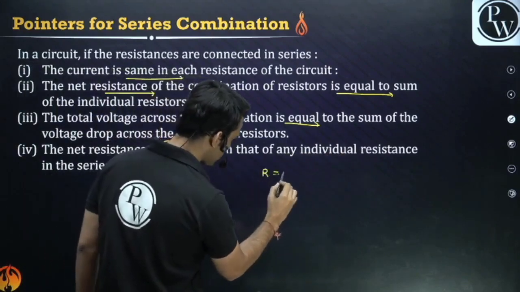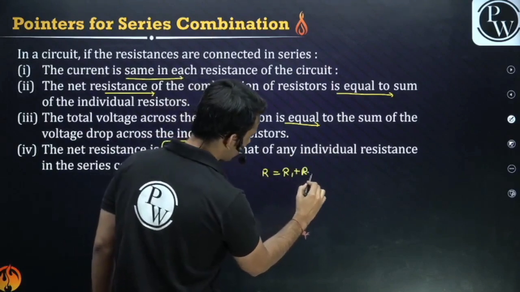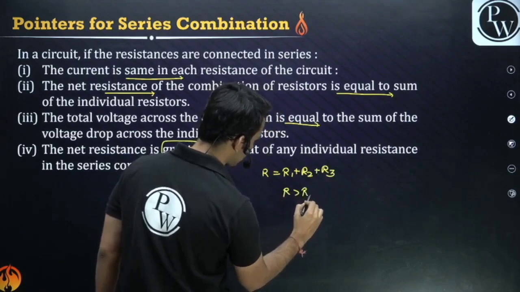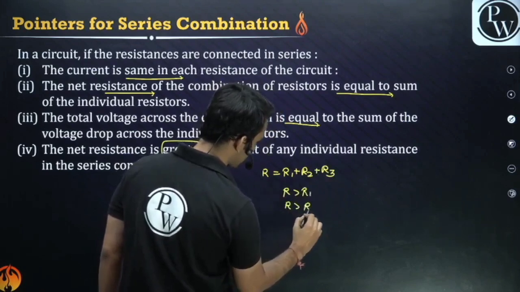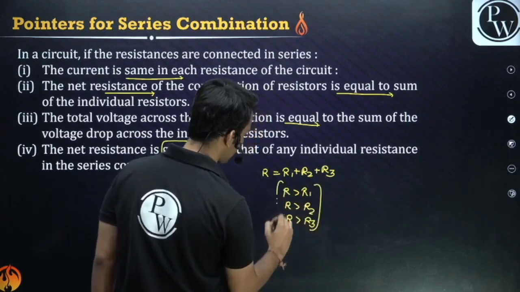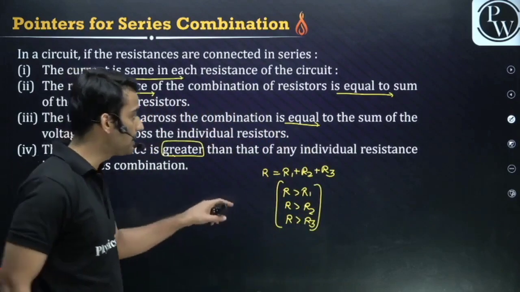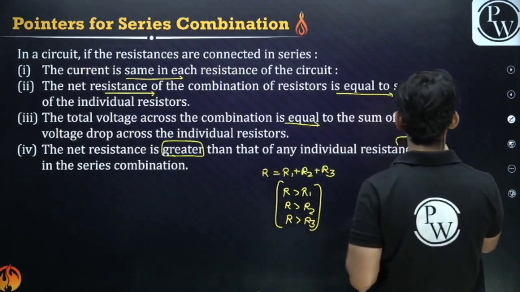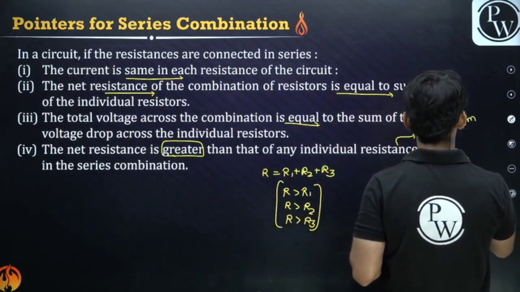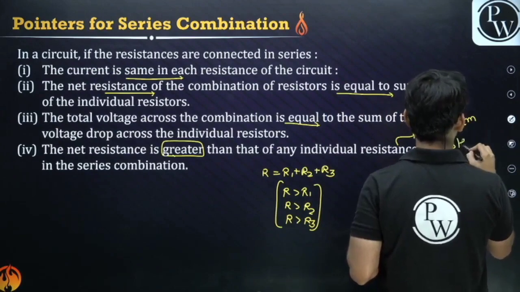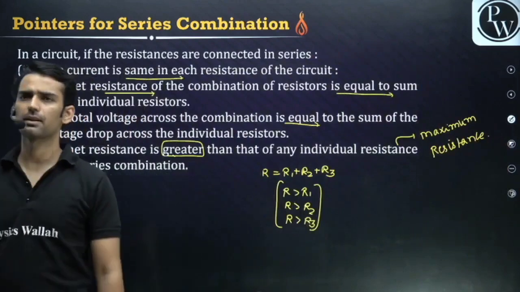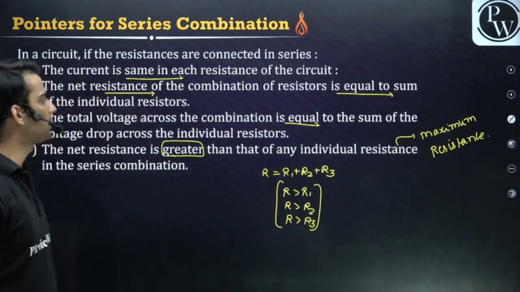Next, net resistance is greater than any of the individual resistances. What was the net resistance, guys? R1 plus R2 plus R3. So R is greater than R1, R is also greater than R2, and R is also greater than R3. Can you see it? So that means we have a maximum resistance in series combination.